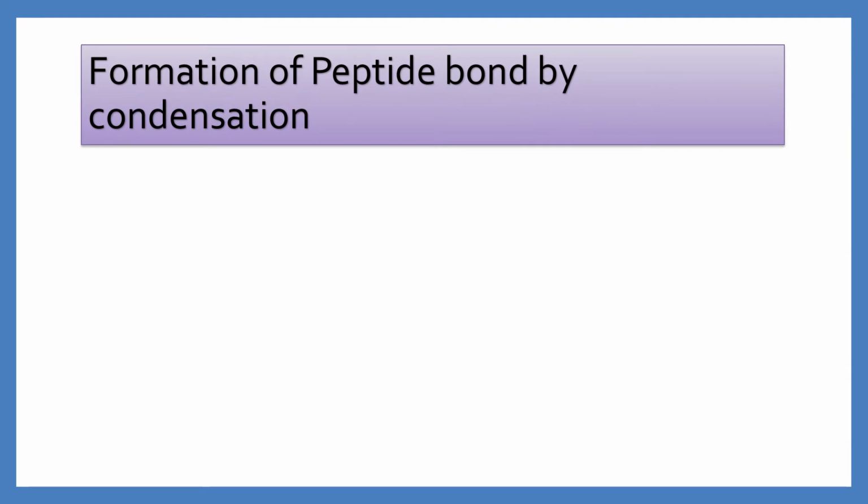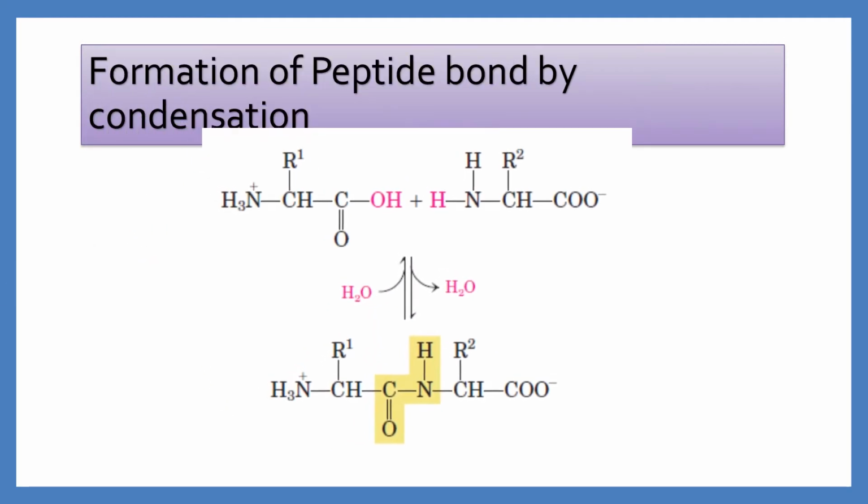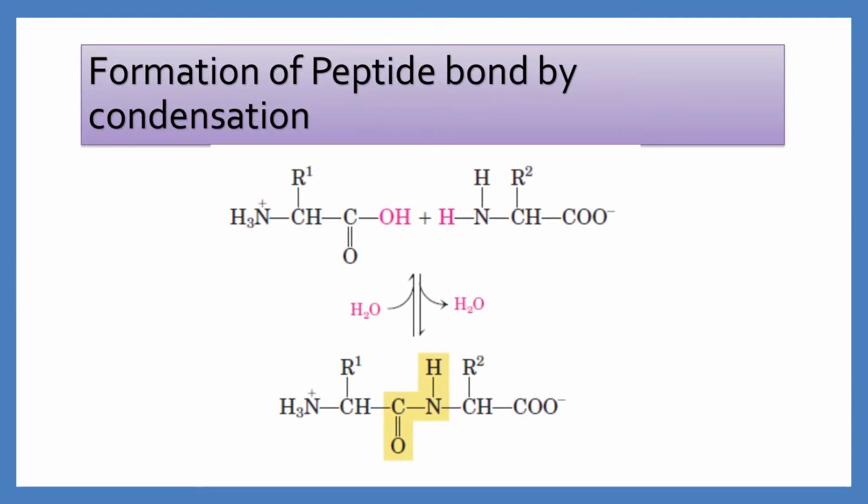Formation of peptide bond by condensation. Peptide bond formation is an example of condensation reaction, a common class of reaction in living cell. The alpha amino group of one amino acid with R2 group acts as a nucleophile to displace the hydroxyl group of another amino acid with R1 group, forming a peptide bond shaded in yellow. Amino groups are good nucleophiles, but the hydroxyl groups are poor leaving groups and are not readily displaced.